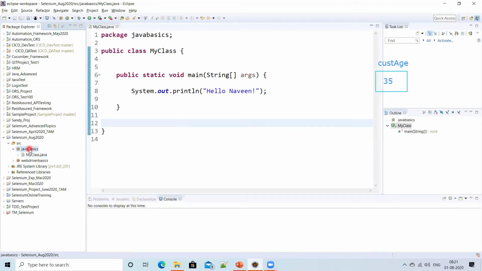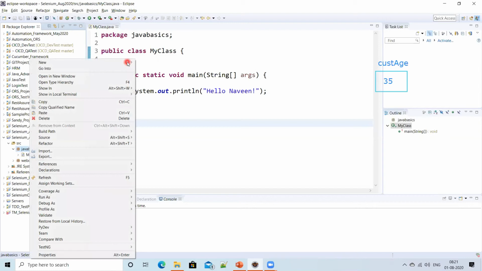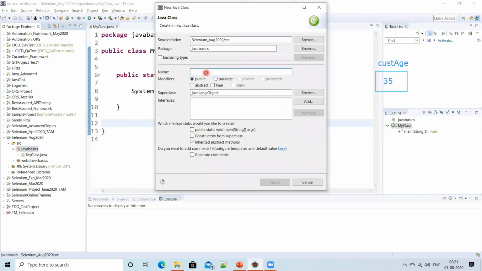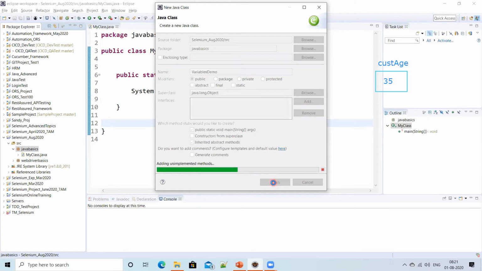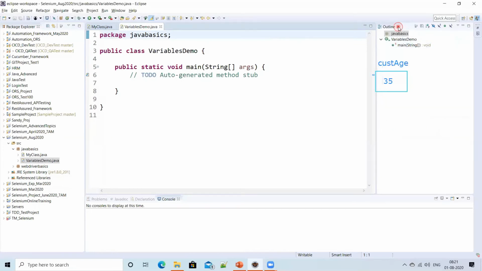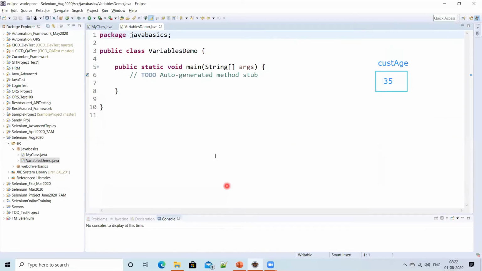Right click on this package. New, you have to select class. I'm giving, for example, the name VariablesDemo, and I want public static void main. Select this checkbox, say finish. Now the right side one is not required for me, guys. Let me have some extra space.